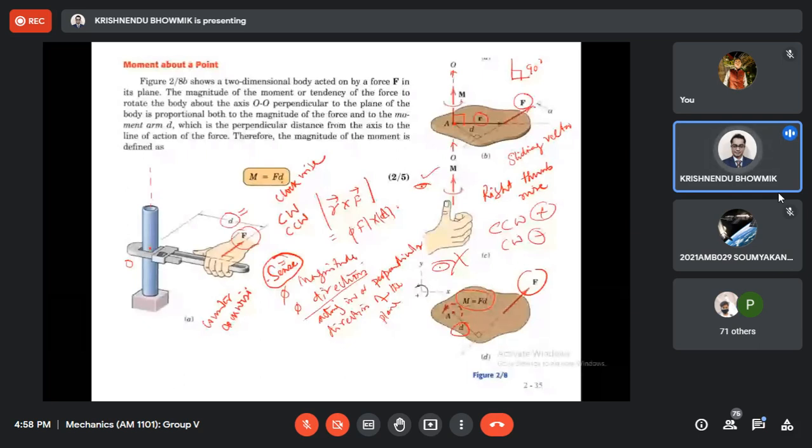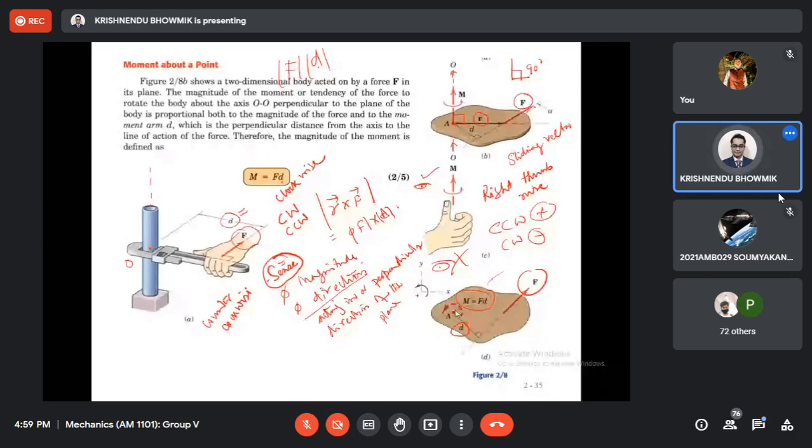Like in many cases, we use the concept of moment without knowing the subject also. So you have a door, correct? The door has some hinge support there. We are applying some forces to open the door. It is based on the moment principle, correct? The farther from the hinge you apply the load, the more effective it is, because it is the multiplication of F by d. If d is 0, then there will be no moment. It means if you shift this force here and apply it at that point, there will be no moment at all. So these are the things we are having.